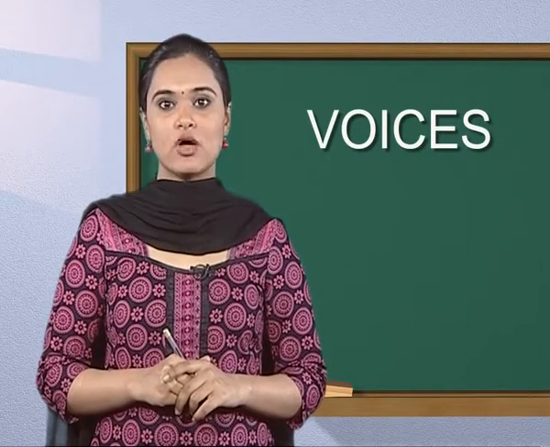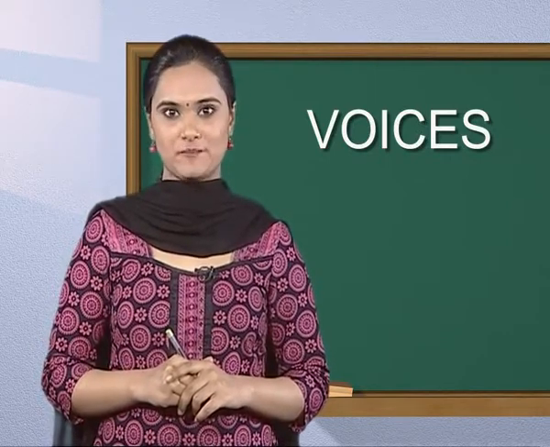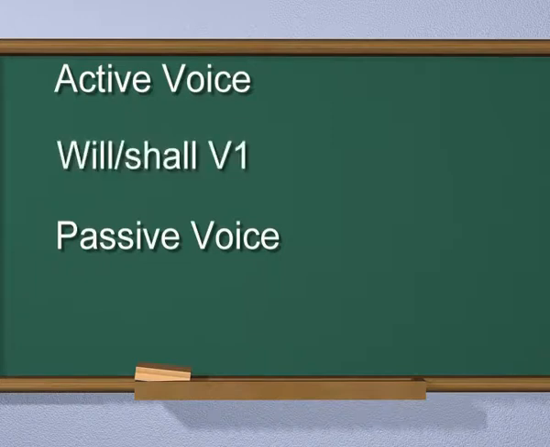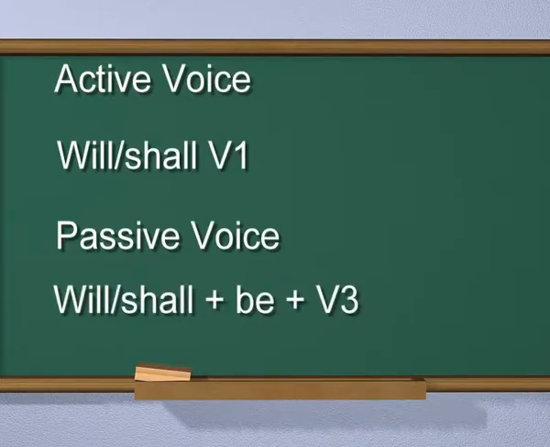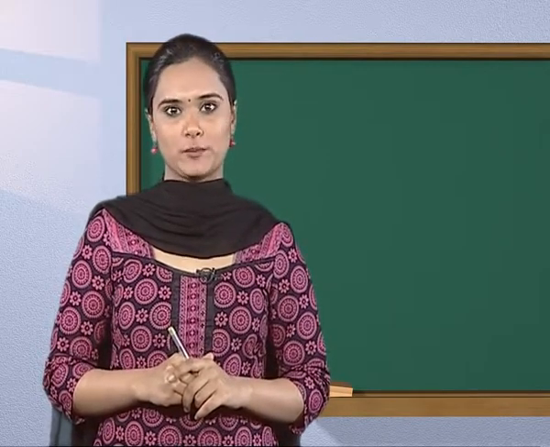For future tense, following is the plan to change the active voice into passive voice. Now read this table. Active voice, passive voice. Will or shall plus first form of the verb. Will or shall plus be plus third form of the verb, future indefinite. Will or shall are changed into will be or shall be plus third form of the main verb.